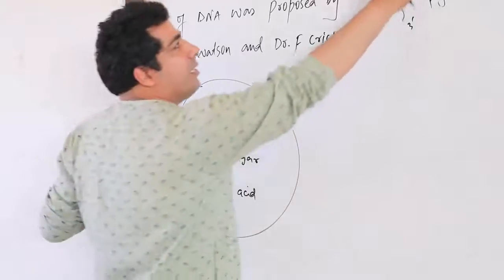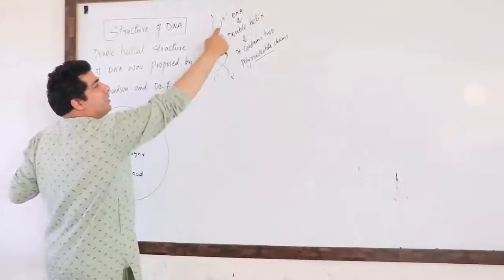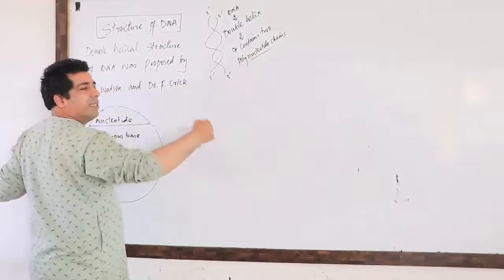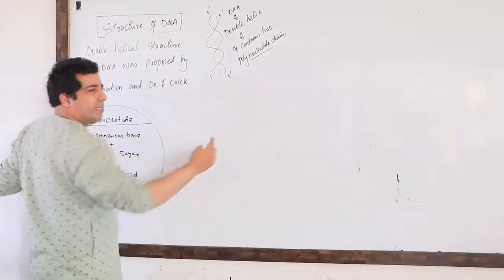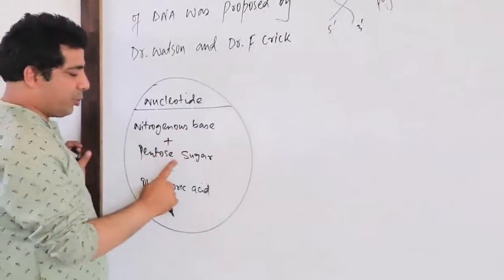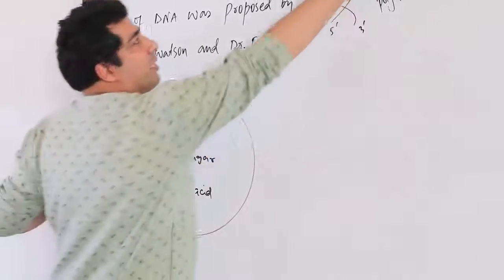And we know that the DNA is double helix. It has two polynucleotide chains. That means polynucleotide contains a large number of nucleotides. Every nucleotide will be having nitrogenous base, pentose sugar and phosphoric acid. But we know that we are talking about DNA.